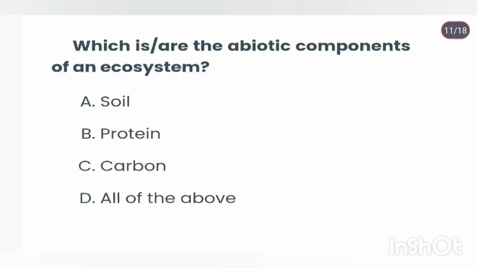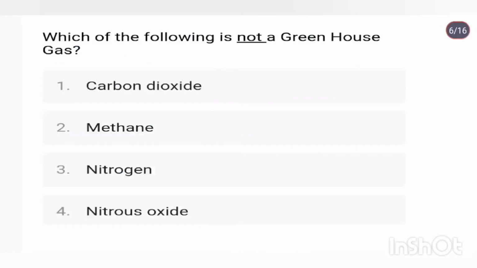Which is the abiotic component of an ecosystem? All the above. Abiotic components of the ecosystem include all the non-living things of an ecosystem. It constitutes gases, water vapor, rocks, and soils of the ecosystem. Which of the following is not a greenhouse gas? Nitrogen.